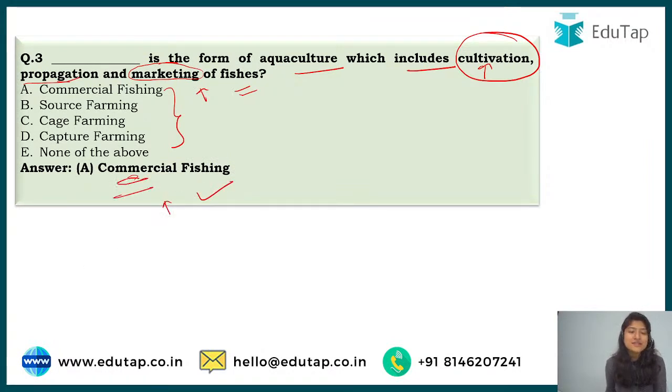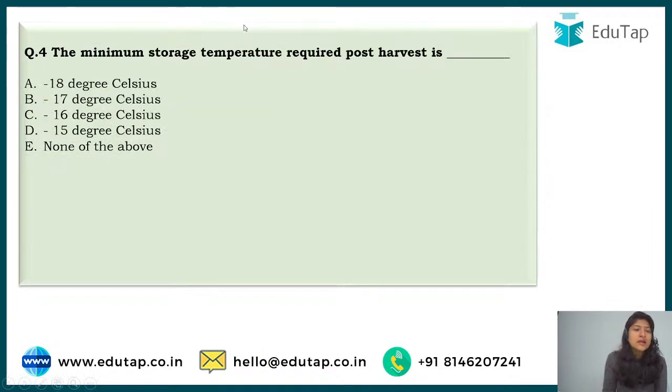As the name suggests itself, that is done for commercial purpose, for business purpose, and that is why it includes everything: cultivation, propagation as well as marketing of it. Now question number 4 is the minimum storage temperature required post harvest is. So what happens in that?